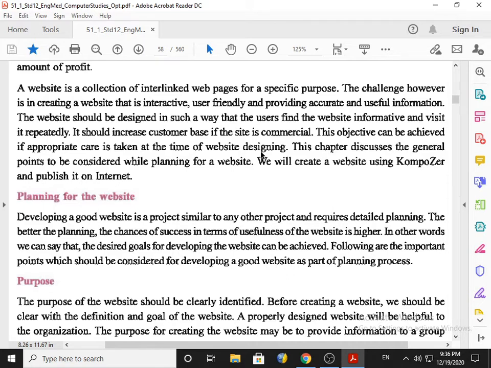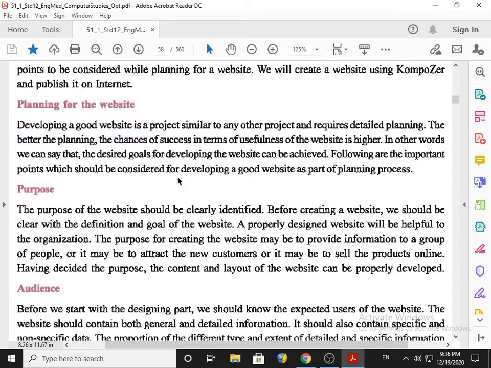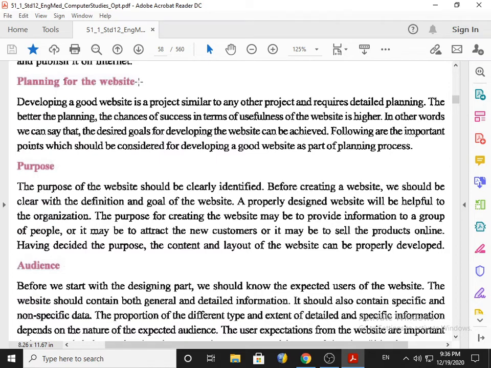So this chapter discusses the general points to be considered while planning for a website, and then we will create a website using Composer and publish it on the internet. Now we learn planning for the website.